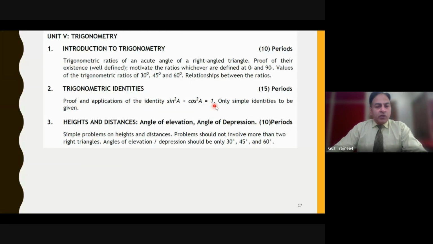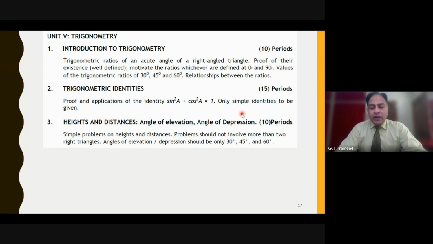So please note that we can always expect the proof of this identity, though it hasn't come in the board examination. I am not able to even recall for the past 10, 12 years. It didn't come. But as far as the curriculum is concerned, it is clearly mentioned. So one should know how to prove this identity also. And then followed by simple identities based on them. So proving of those identities, but there is no clear-cut definition of simple identities. So we expect different types of questions as well.